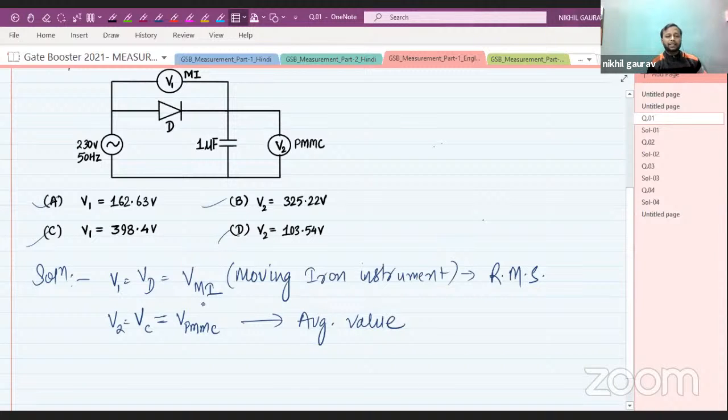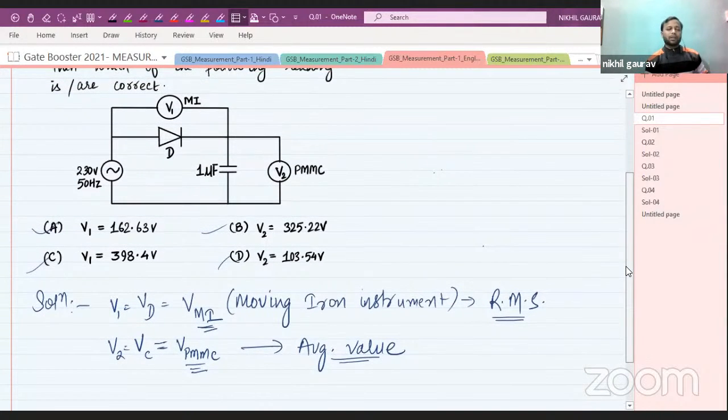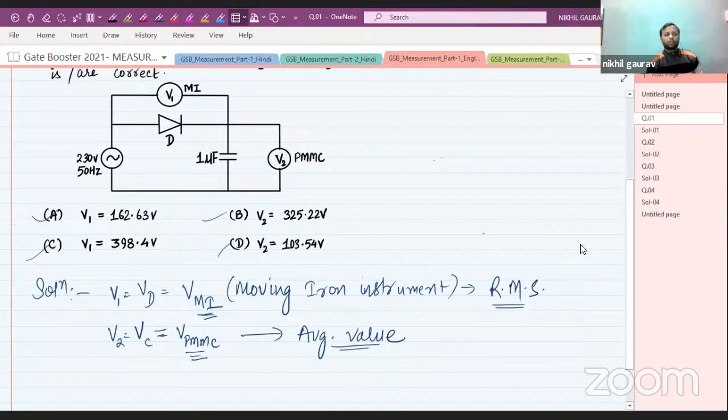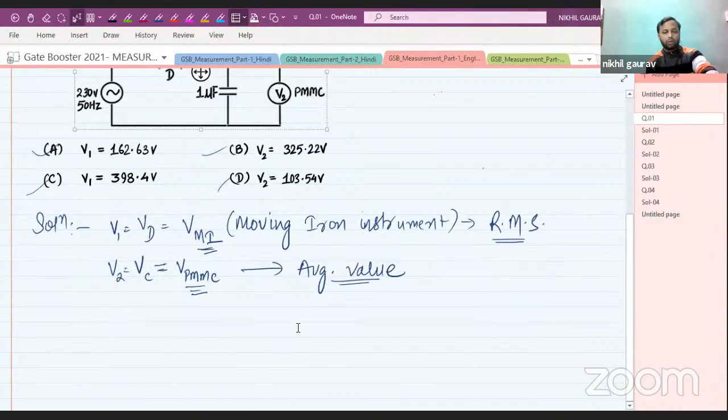All right. So please remember, moving iron voltmeter gives RMS value and PMMC voltmeter or PMMC meter will give average value. So we need to find this voltage given by moving iron and PMMC voltmeter. First, let me copy this diagram, this circuit, so that it will be easy for us to derive the expression.